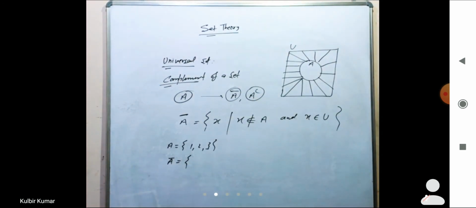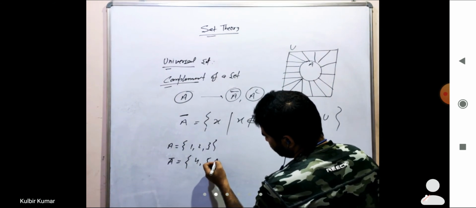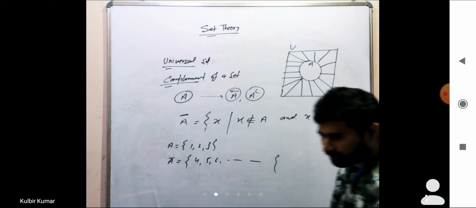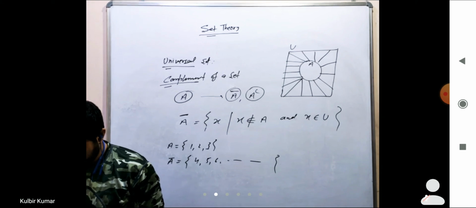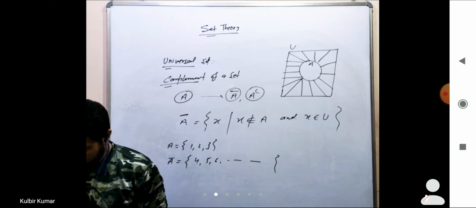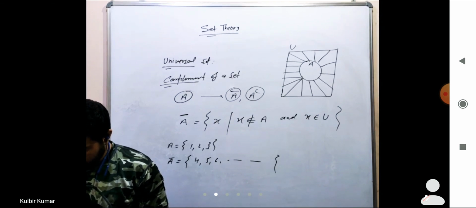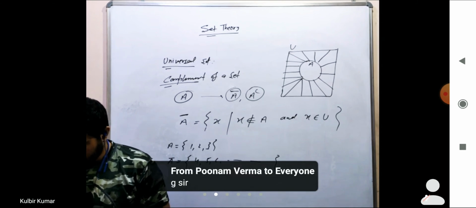Complement of A means the elements other than A. A के अलावा जो भी elements होंगे, let me say 4, 5, 6 and so on. Got it? Yes, got it or not? Okay.